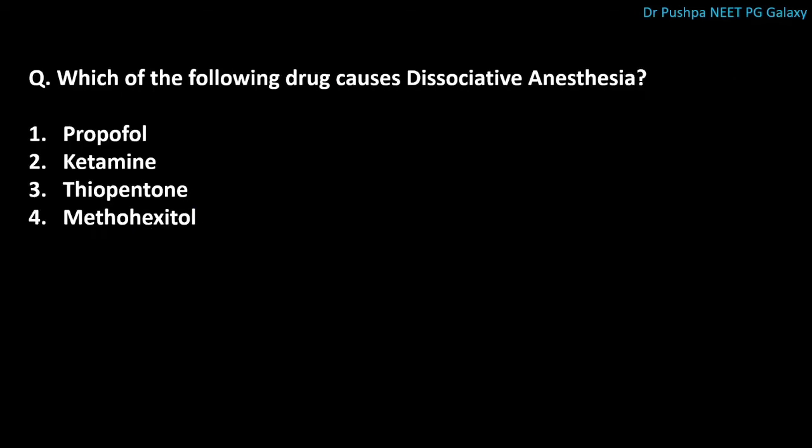Next question is, which of the following drug causes dissociative anesthesia? The correct answer is ketamine. There is dissociation of thalamus from limbic system. Patient is conscious but unresponsive. This ketamine is given as IV or IM injection.